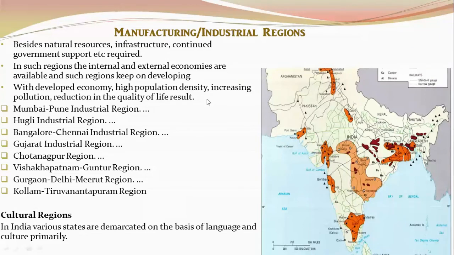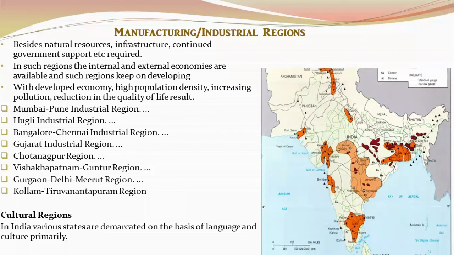But what happens with increased development, like for example in the Hooghly belt of Kolkata? Because there is so much development, obviously people will want to come over here and settle for economic reasons. So what will happen? High population density. With high population density and more manufacturing units, more pollution will be there. With more pollution and more population, there will be a reduction in the quality of life. So generally in the manufacturing regions, you will find a slow reduction in the quality of life.